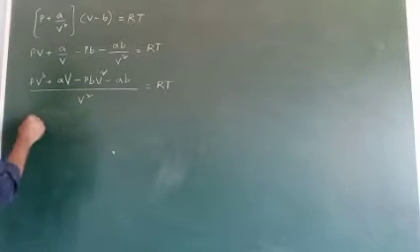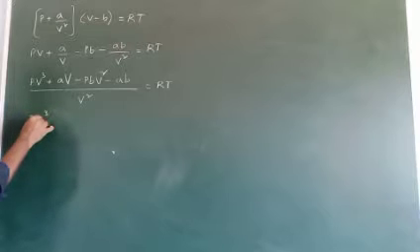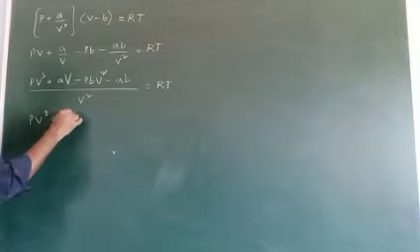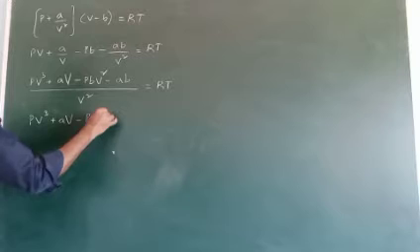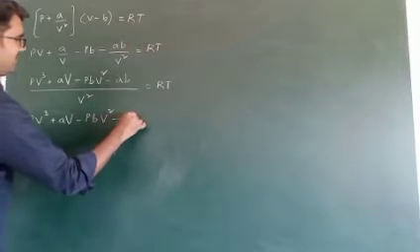This V square moves to that side: PV cube plus aV minus PbV square minus ab minus RTV square is equal to 0.